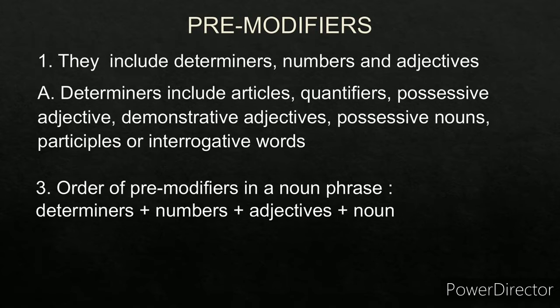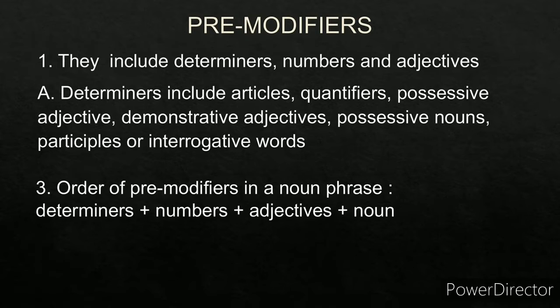Now, what are pre-modifiers? Let's understand. Pre-modifiers consist of three items. They are determiners, numbers, and adjectives. D N A. Determiners, numbers, and adjectives. Now, what do determiners include? Well, determiners include articles, quantifiers, possessive adjectives, demonstrative adjectives, possessive nouns, participles, or interrogative words.